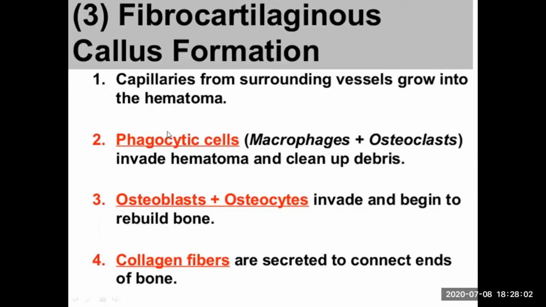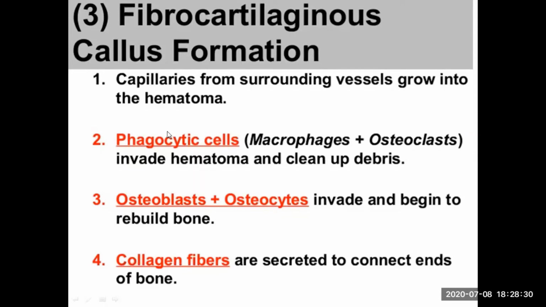What happens? The capillaries from the surrounding vessels start to grow into that hematoma where the blood clot was formed in the previous step. Because these bones are deprived of nutrition and oxygen, they require nutrition and oxygen. So the capillaries from the surrounding area try to compensate for this loss, they grow into that hematoma. They start providing nutrition and oxygen.